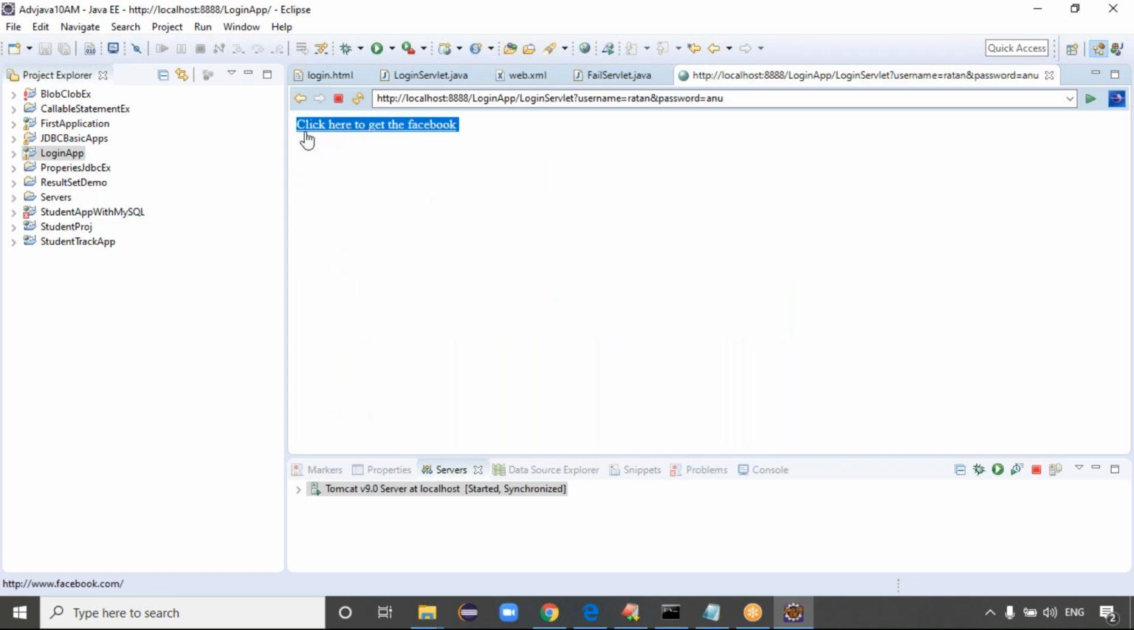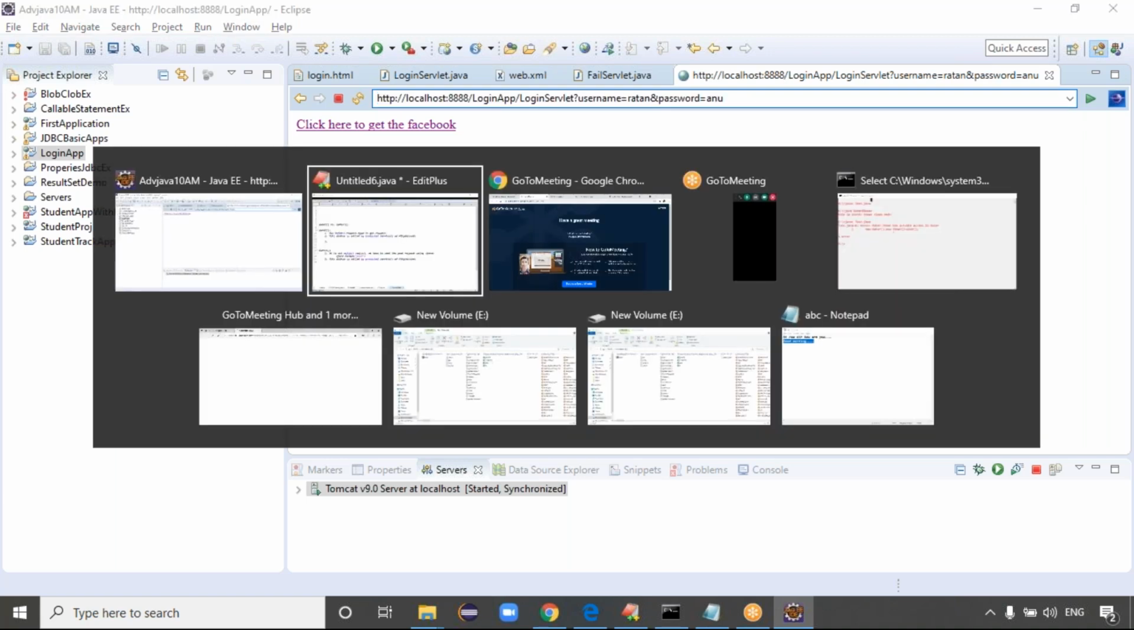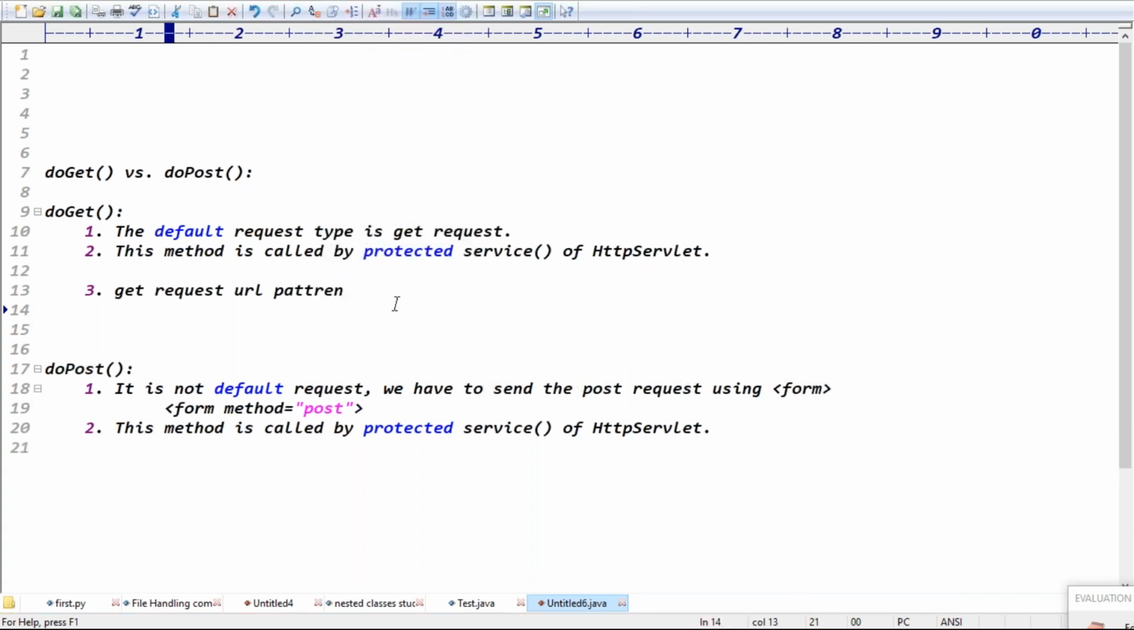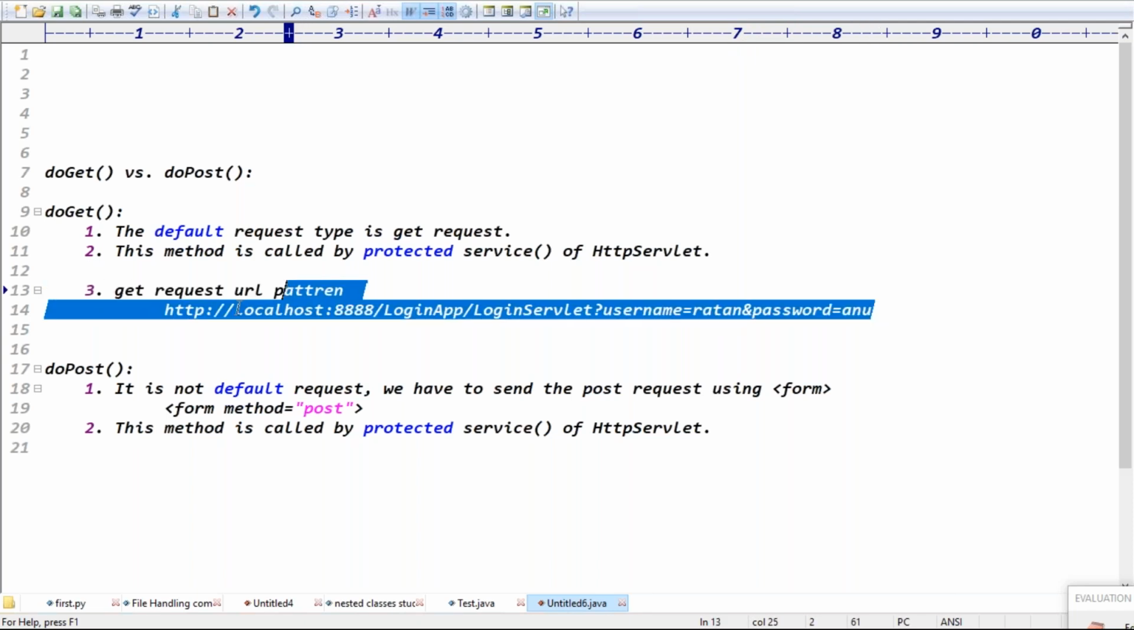We got some information, fine, guys. Click here to get the Facebook. The file is executing, the URL pattern is executing. But see this get URL, guys. This is the get URL pattern, right? In the get request, what happened, guys? This is the HTTP protocol, localhost 8888, loginapplication. Login application is the project name, login servlet is the resource name, and under the resource, what we are sending is username equal to Ratan and password equal to Anu, right? Exactly. Then what happened, guys?